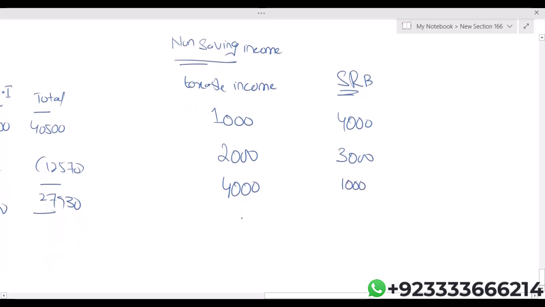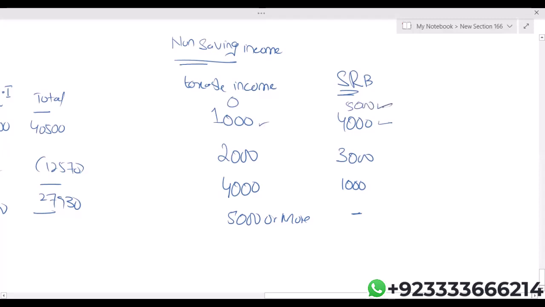But if in the column of non-saving taxable income is 5,000 or more, then no starting rate band comes. So the issue of the starting rate band only arises when in the column of non-saving your taxable income is less than 5,000. If it is 1,000, then the starting rate band is 4,000. If taxable income in the column of non-saving is 0, then the entire 5,000 starting rate band is available.